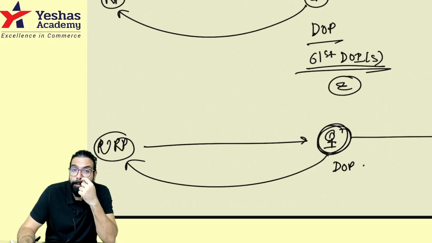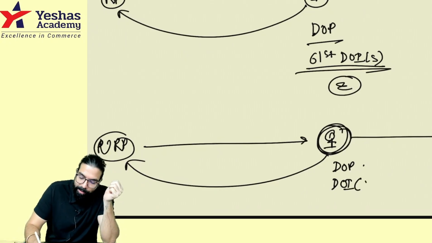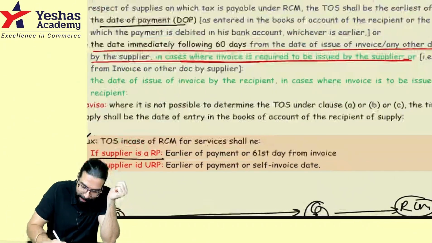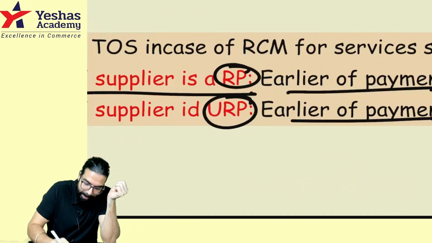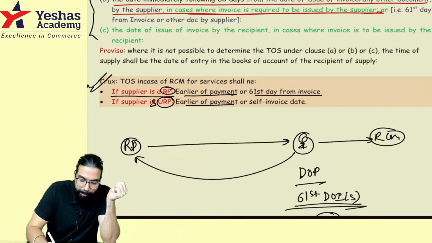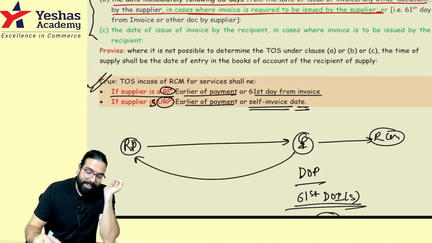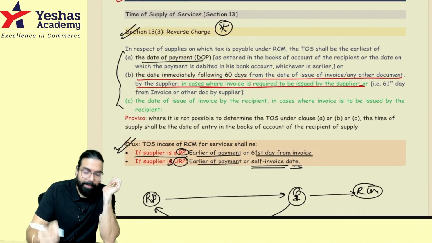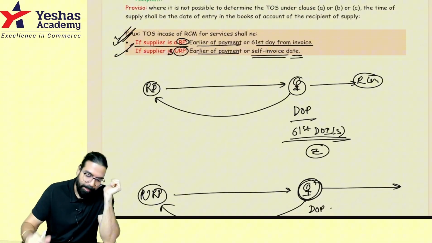The day you receive the goods or services, from that day, how many days? 30 days. So the date of invoice issued by the recipient on his own, whichever is earlier. So it's told over here: date of payment, or 61st day from the date of invoice if the supplier is a registered person. If the supplier is an unregistered person, then whatever self invoice you made yourself, that day, whichever is earlier. Done, sir. This point is clear. I like this point. Please be very careful in the exam. Whether your supplier is registered or unregistered, time of supply.